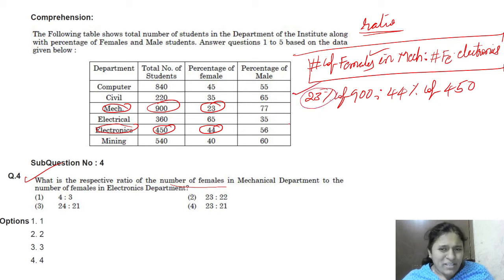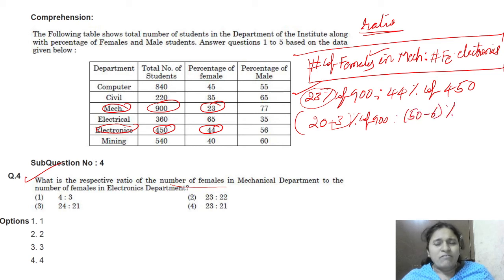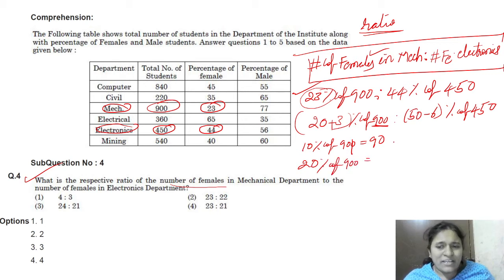Then 23 percentage means 20 plus 3 percentage, right, of 900. Here 44 means 50 percentage minus 6. We can write 50 minus 6, right? Because to simplify our calculation. What is the 20 percentage of 900? First tell me, what is 10 percentage of 900? Just remove the last 0, that is 90. 20 percentage of 900, what will you get? Just 10 percentage plus one more 10 percentage, that will give 20 percentage.